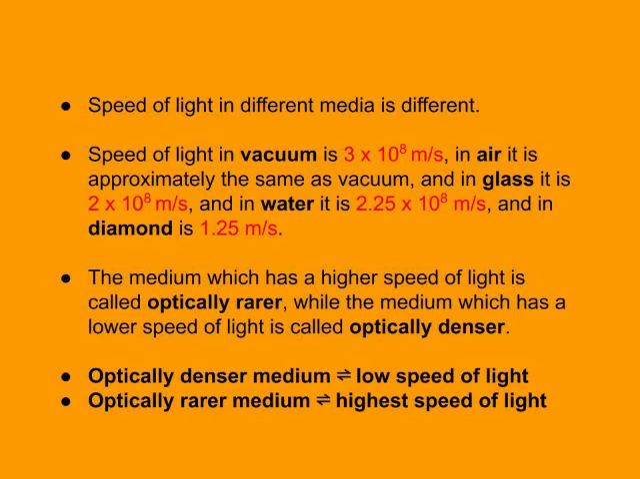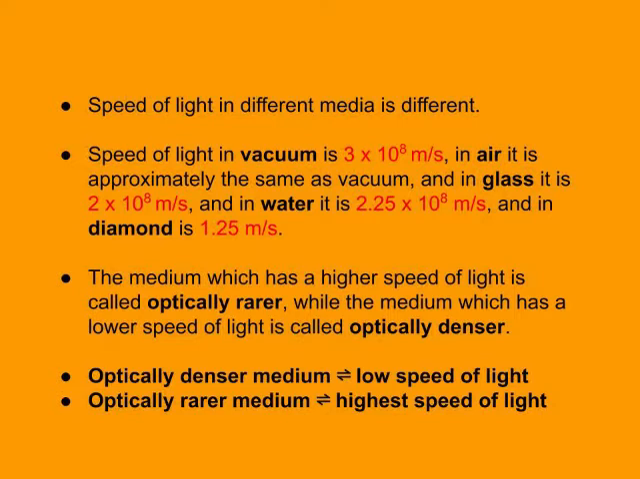For example, the speed of light in air is 3 lakh km per second. And in water, the speed of light is 2.25 lakh kilometers per second. So when light enters from air to water, its speed changes. So because of this change in the speed, the direction of light changes. Different media have different speeds of light. In glass, the speed of light is 2 lakh kilometers per second. So when light enters from one medium to another, because of the change in the speed of light, the light bends.